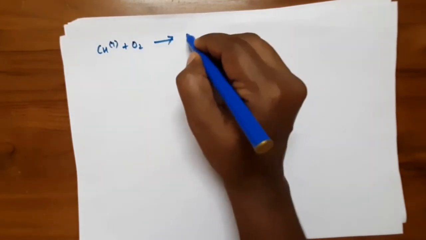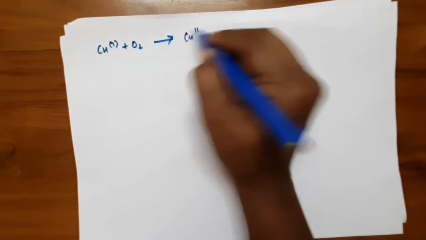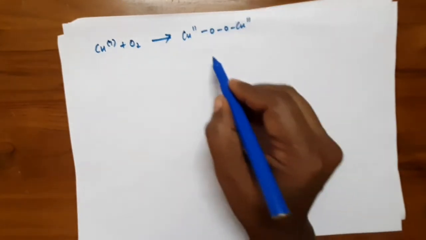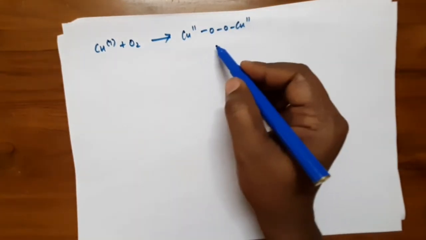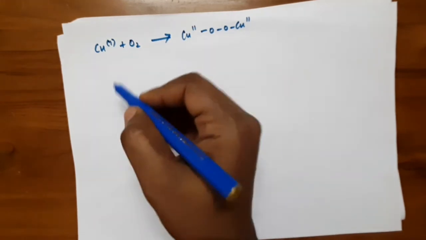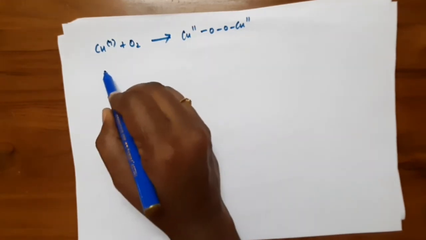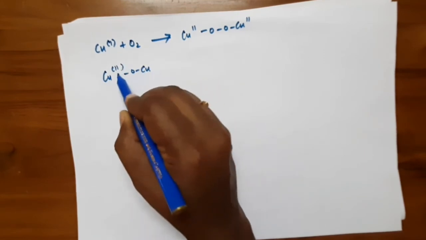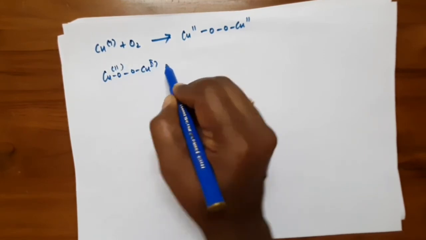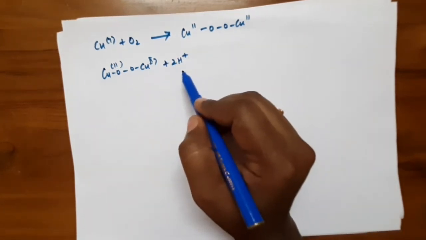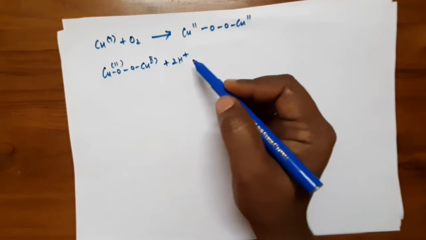After binding with oxygen, copper gets oxidized and forms a copper peroxide complex. Then this copper reacts with the proton gradient present in the mitochondrial membrane.